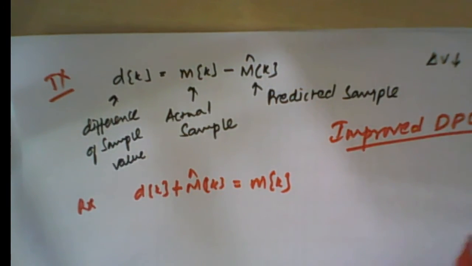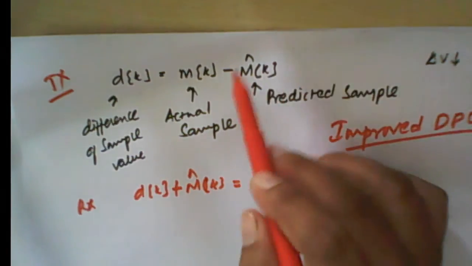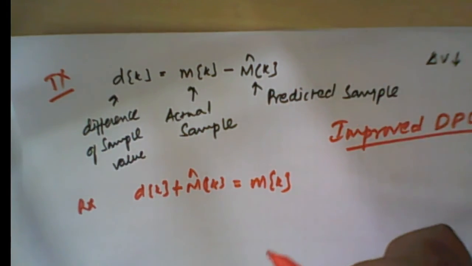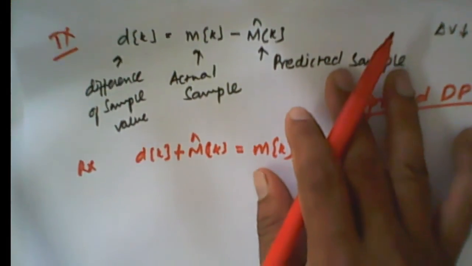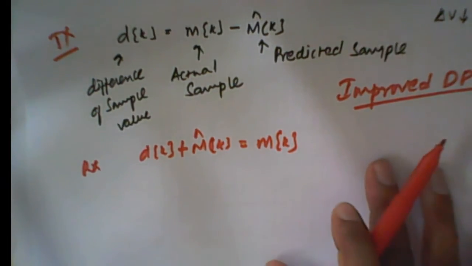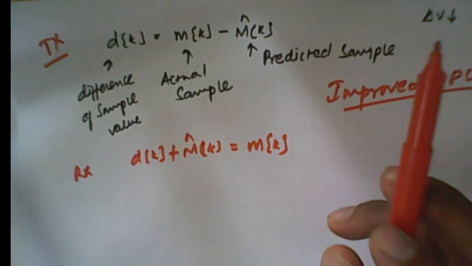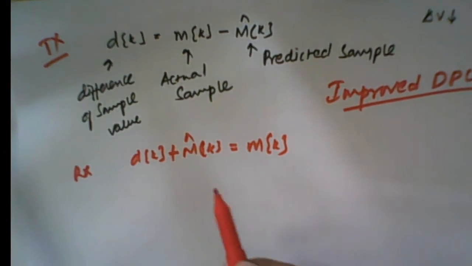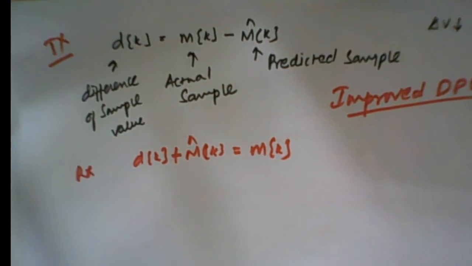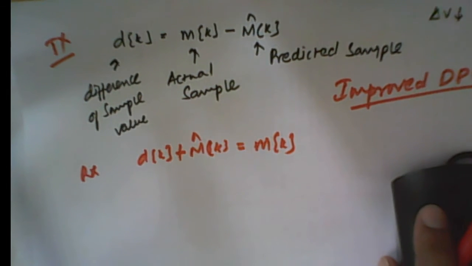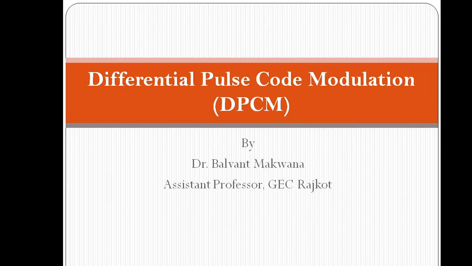Now the question arises, how can we predict this sample value? What will be the circuitry inside this predictor? So how to predict the sample value? This can be done using the Taylor series. We'll use a mathematical tool that is called Taylor series, that is known to all of you.